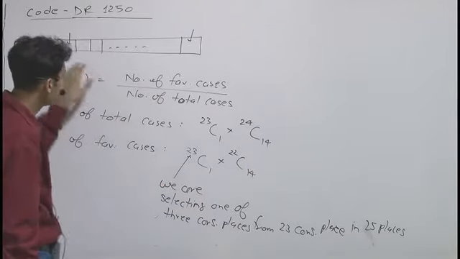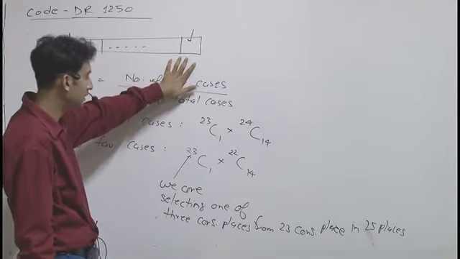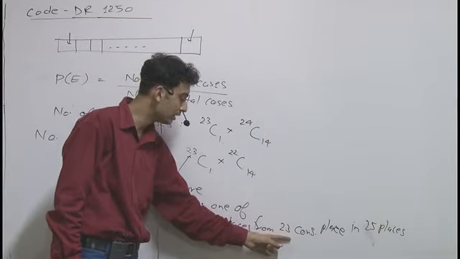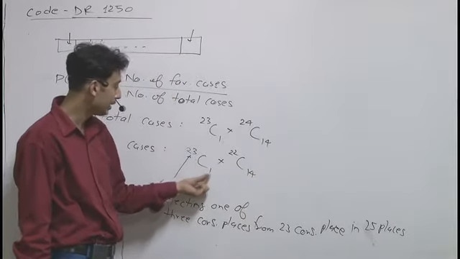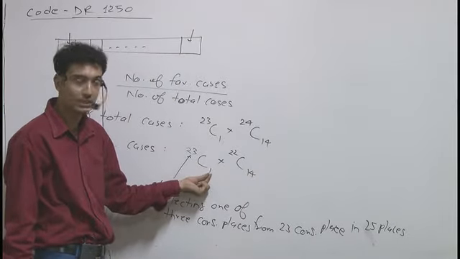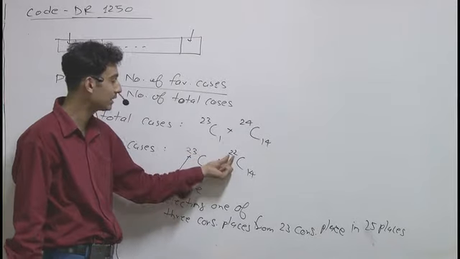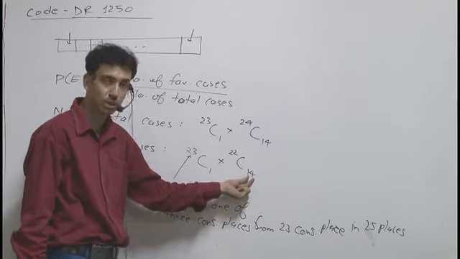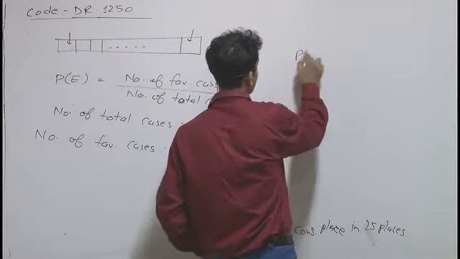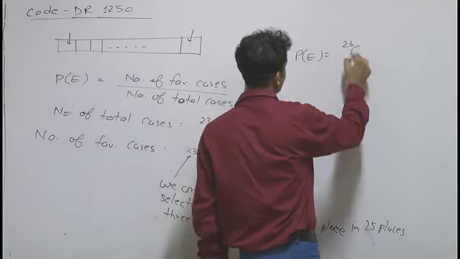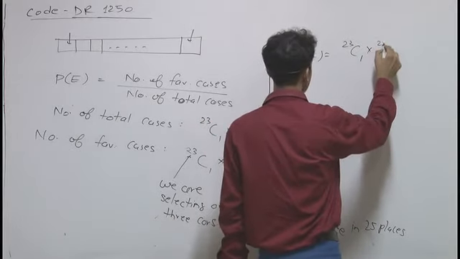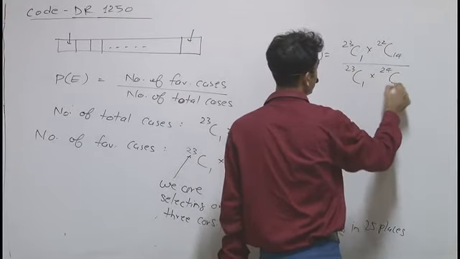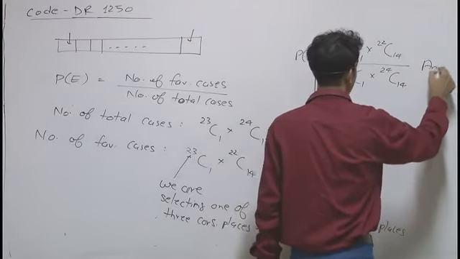And if we choose 3 consecutive places from these 25 places, there are 23 such blocks. If we take one block of 3 places out of 23, then the remaining places are 22, and on these 22 places we can park 14 more cars. So the required answer can be written as P(E) equal to 23C1 into 22C14 upon 23C1 into 24C14, and that's the required answer.